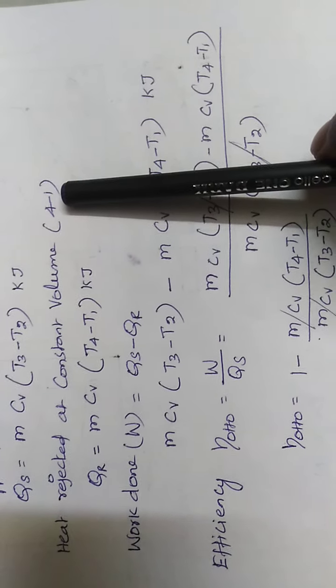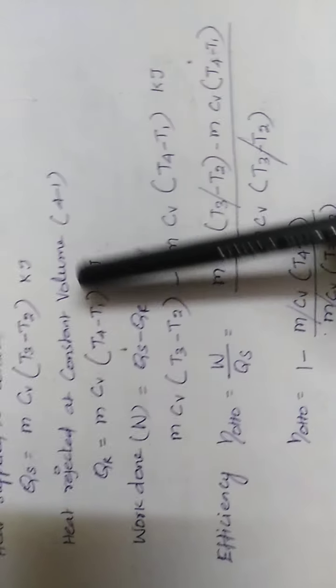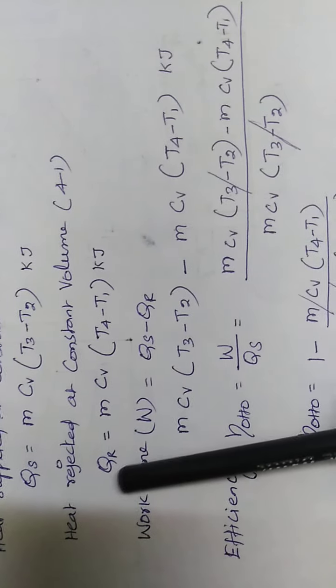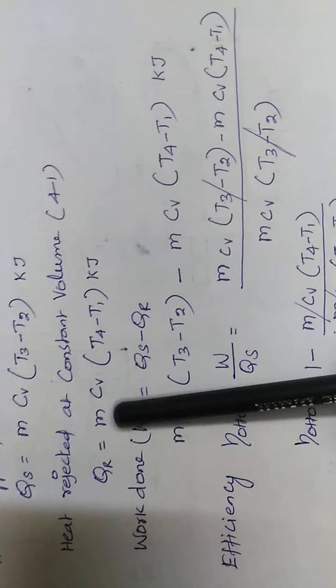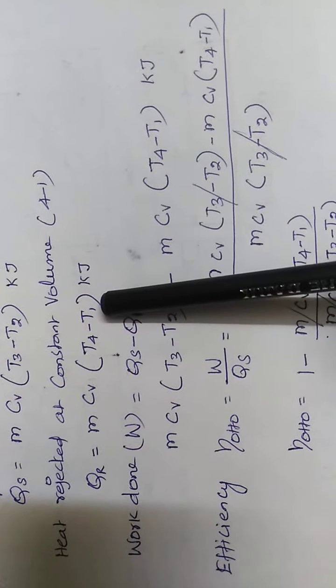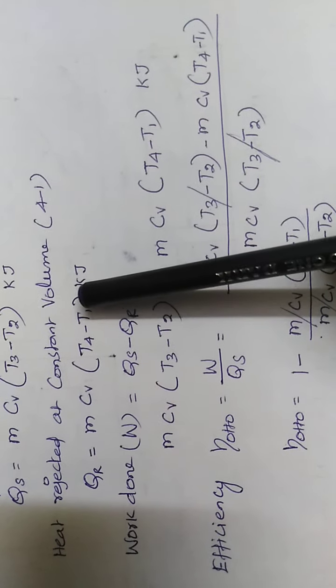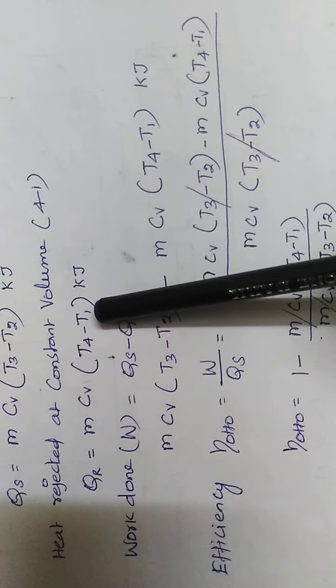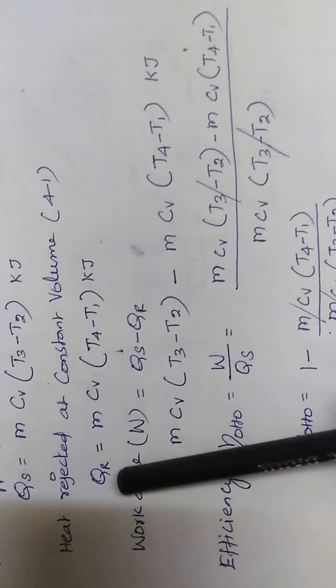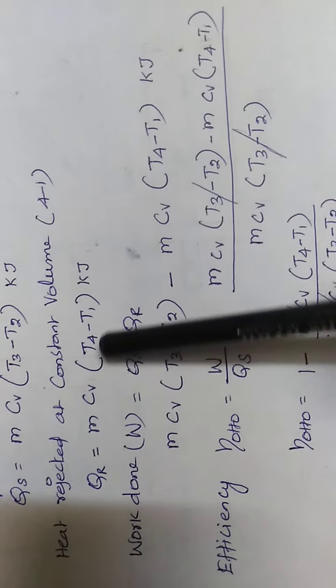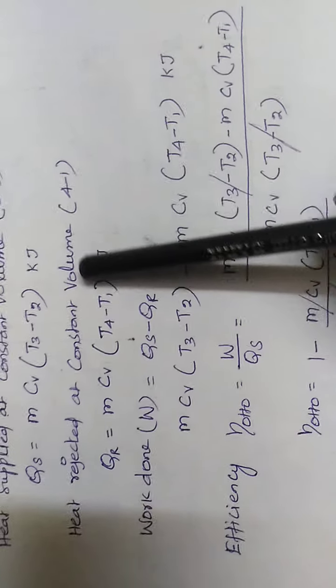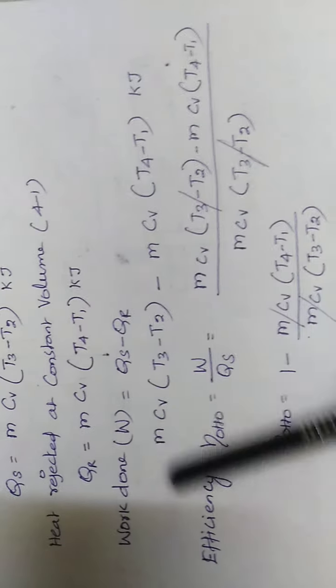This process is easy to understand in the PV diagram. So Qr equal to mCv (T4 minus T1). T4 is the maximum temperature, T1 is the minimum temperature, the initial or ambient temperature. So Qr equal to mCv (T4 minus T1) in kilojoule.